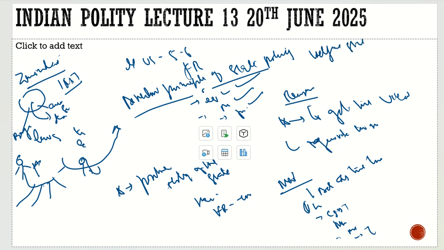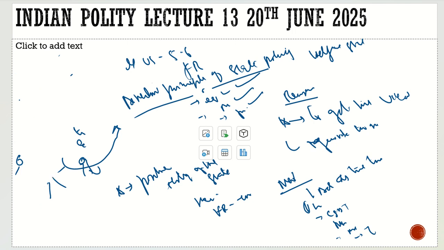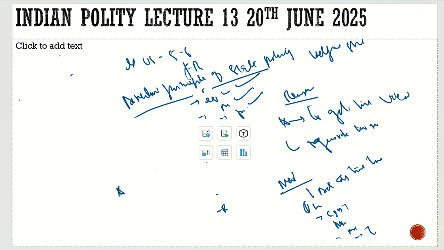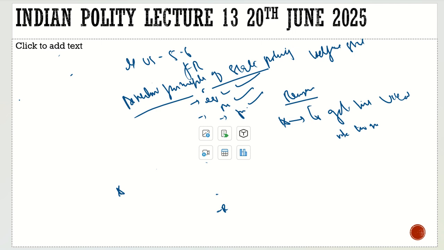Similarly, you would have seen in elections, there are various elections going on, whether it would be the parliament elections or the state legislature elections, or in UTs we have seen, especially in Delhi, we have seen elections recently. And what was the manifesto of the elections? What was the major manifesto of the elections?